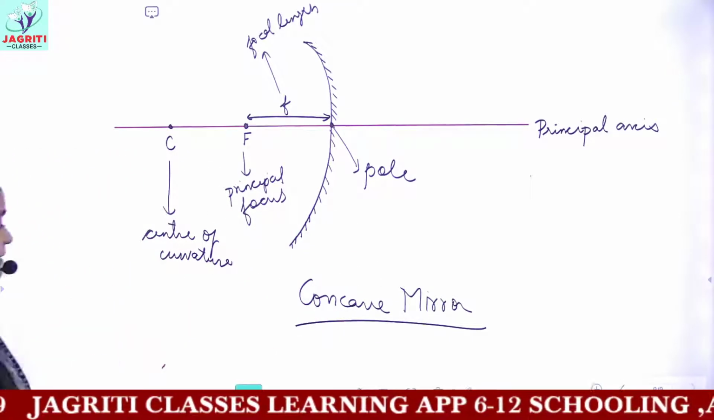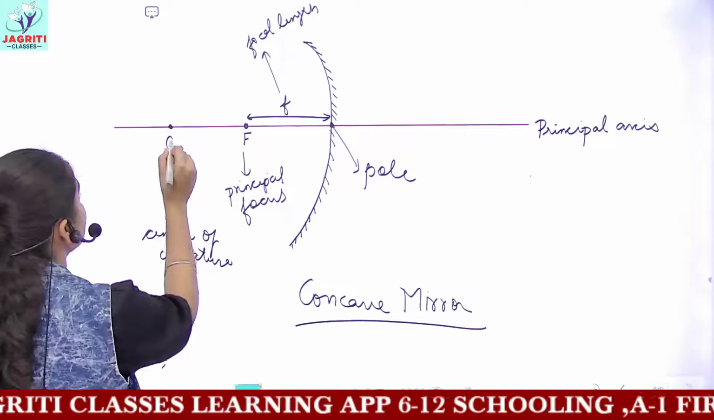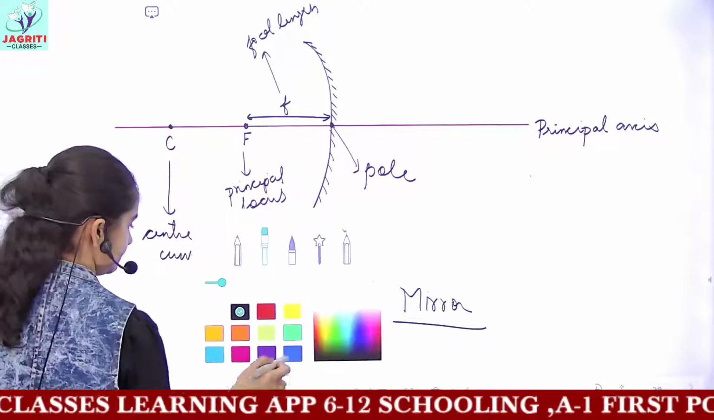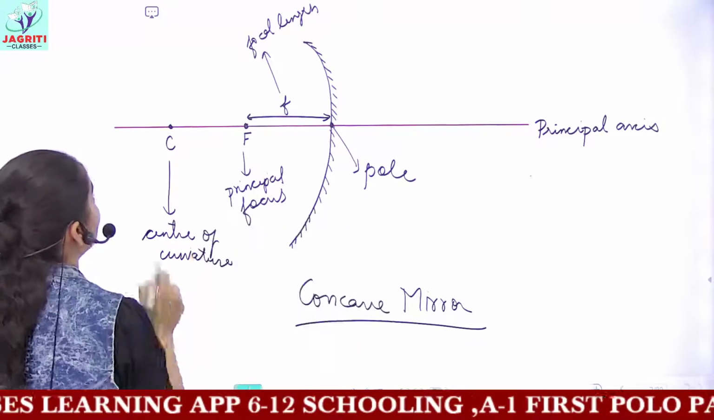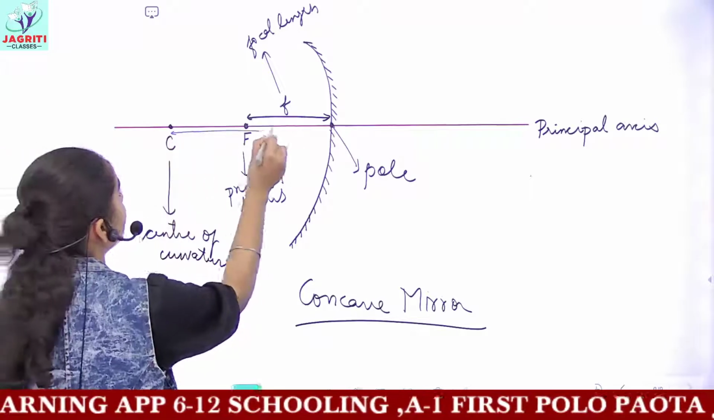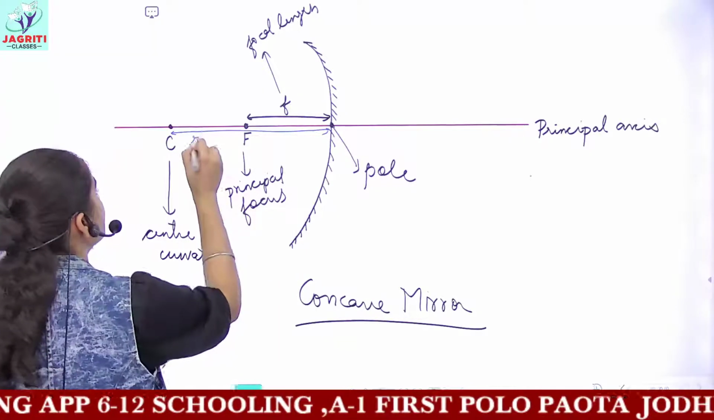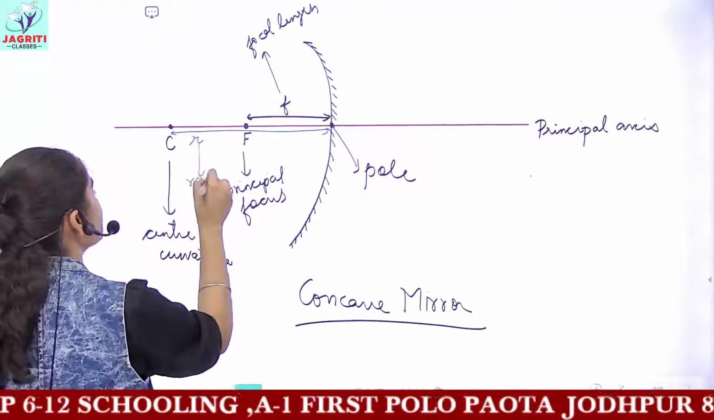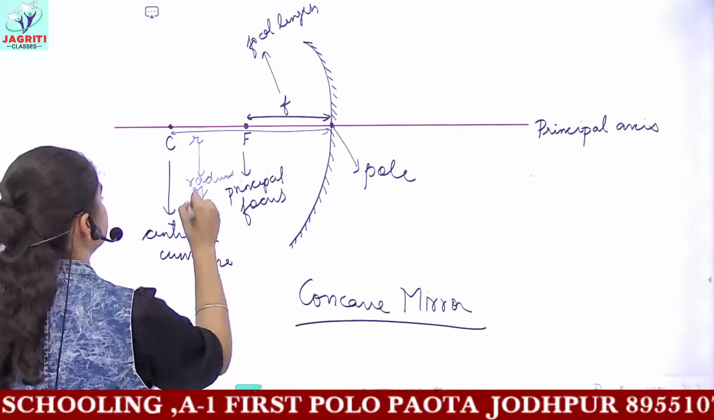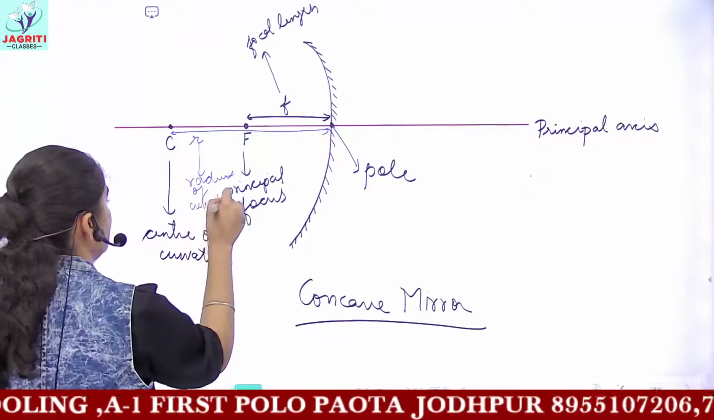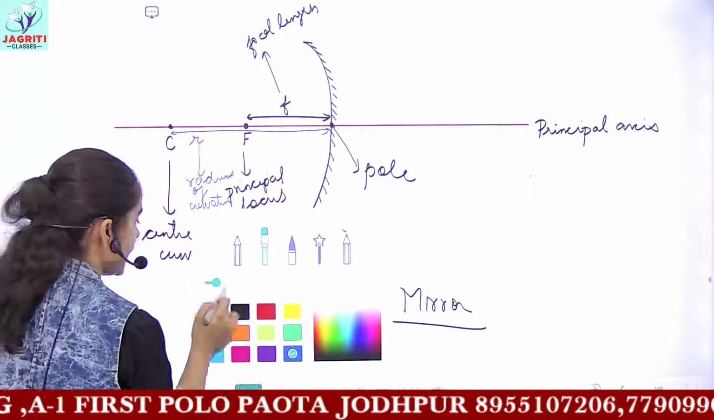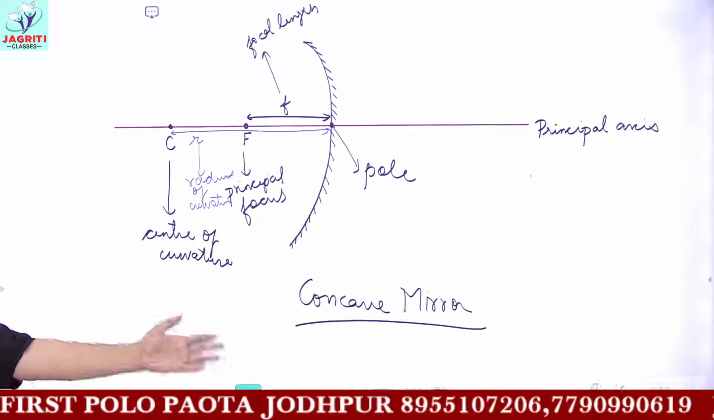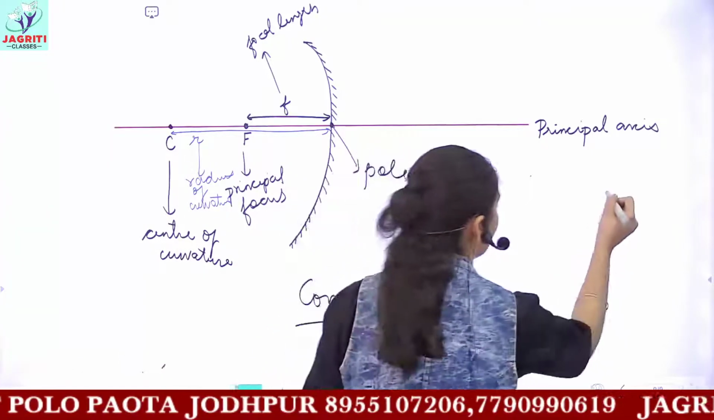Okay, radius is what? Radius is the distance of the center from the pole of the mirror. So this is known as the radius of curvature. So I hope all the terms are clear enough for the concave mirror. In a similar manner you can have them for the convex mirror.